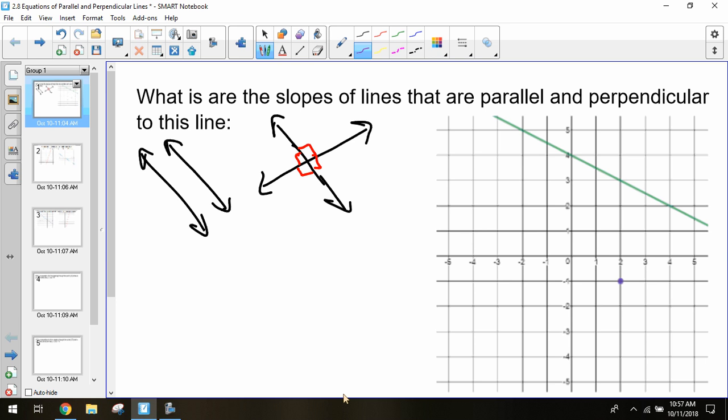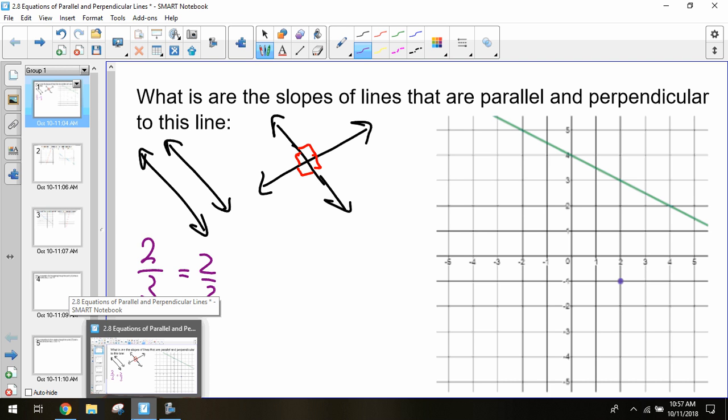Along with that, we learned yesterday that if we look at the slope of both of these parallel lines, parallel lines have the same slope. So if I have 2/3 as one of my slopes, 2/3 is going to be the slope of my other one. Parallel lines have the same exact slope. They were congruent slopes. That was something from yesterday.